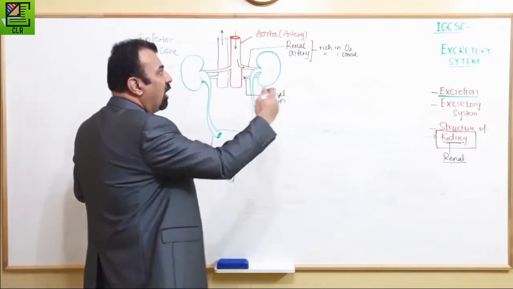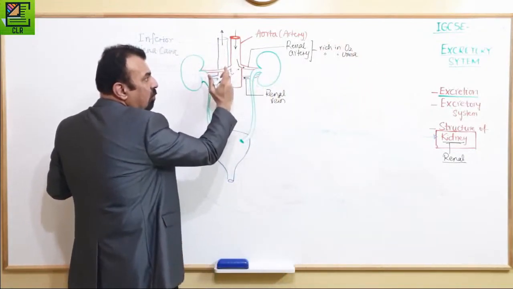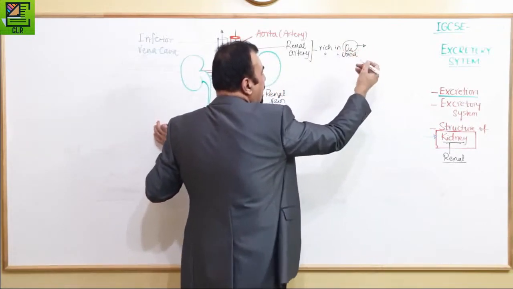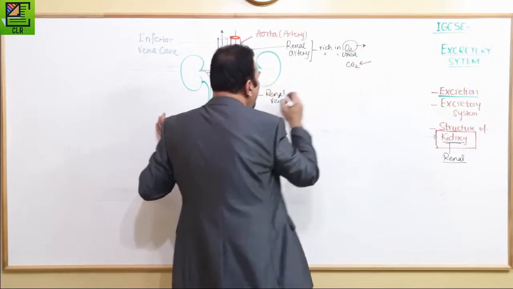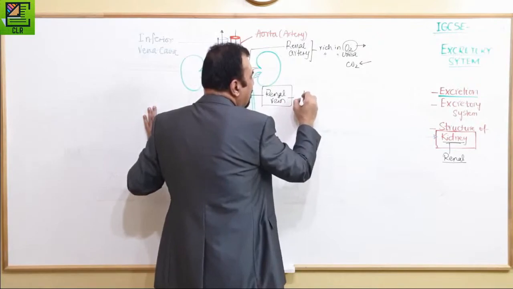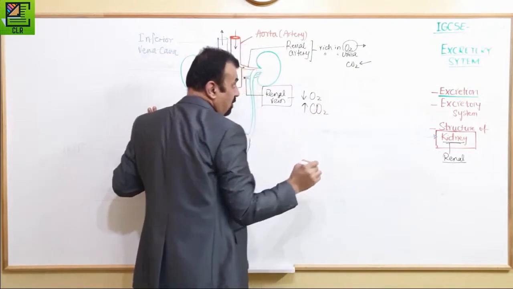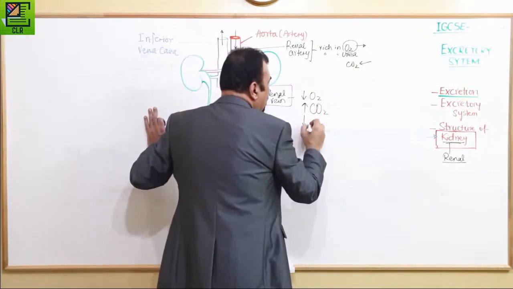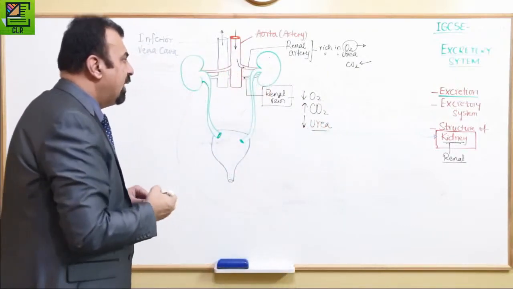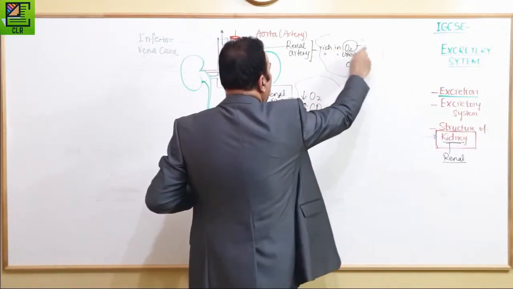After removal of the urea, our blood is going to be sent back to the system. But of course, the cells in the kidney utilize the oxygen and they also add carbon dioxide. So if we compare, the blood inside the renal vein contains comparatively less oxygen, comparatively more carbon dioxide, and comparatively less urea. So keep in your head that this is the composition of blood inside the renal vein, and this is the composition of blood inside the renal artery.